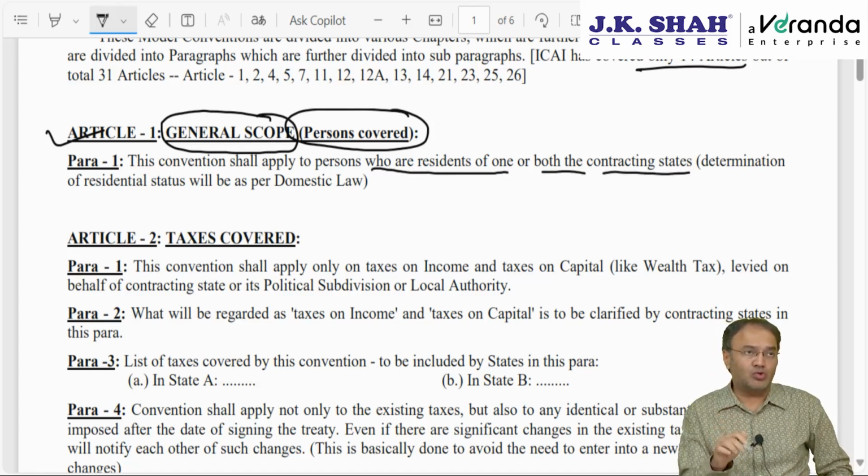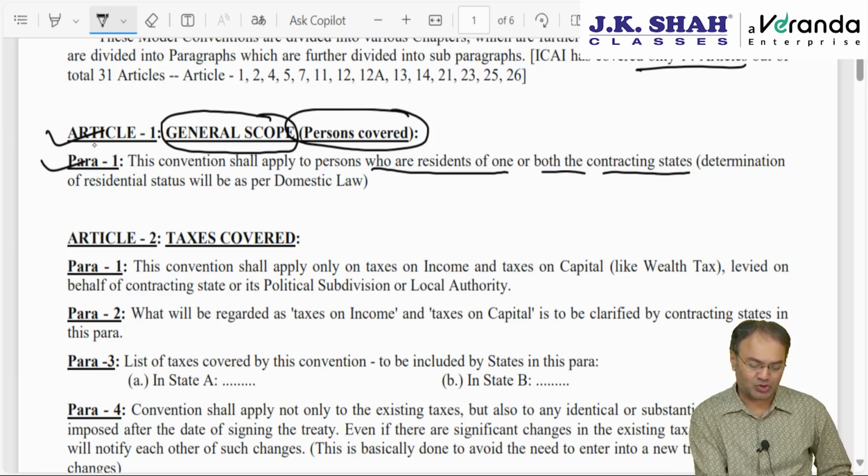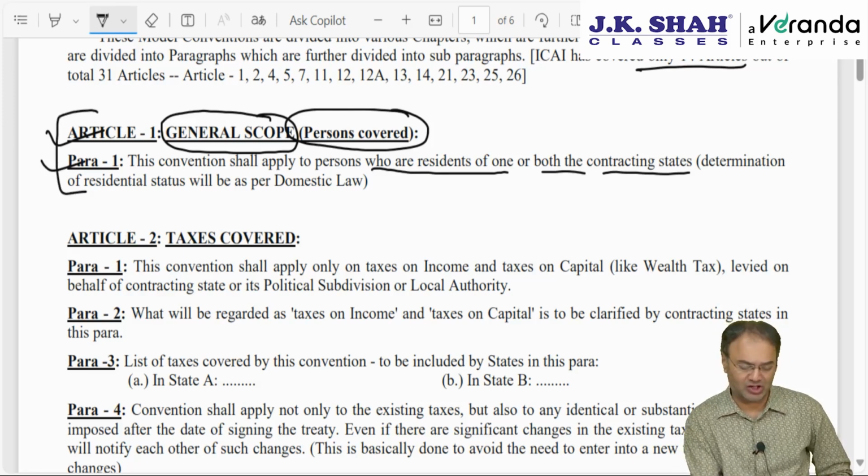However, how to determine residential status is not clarified here. That will depend on the domestic tax law. Whether a person is resident of UK or not, or resident of India or not, will be decided as per domestic tax law. In India we have a system: 182 days or more, 60 days or more, 365 days or more, Section 6 clause 1. Okay, so this is this much only. I don't think a question can come on this. A person who is a resident of either of the states or both the states.